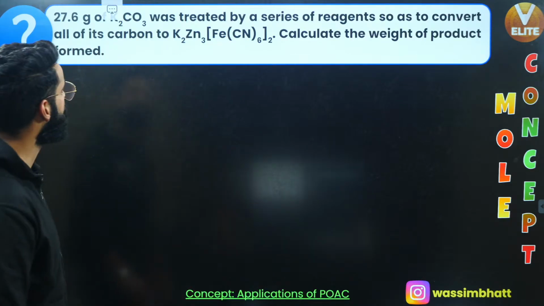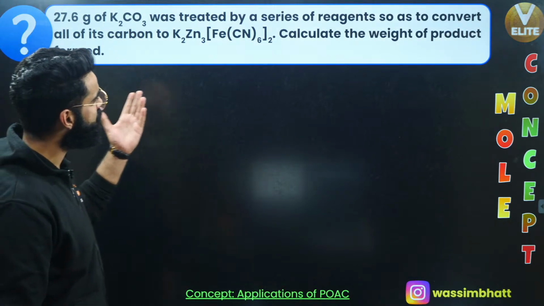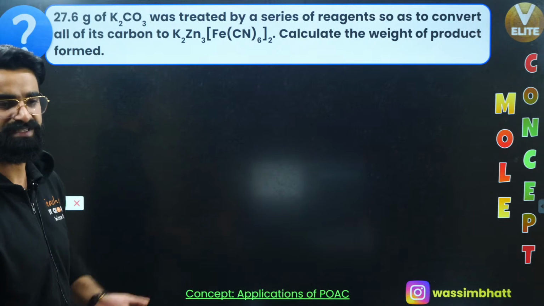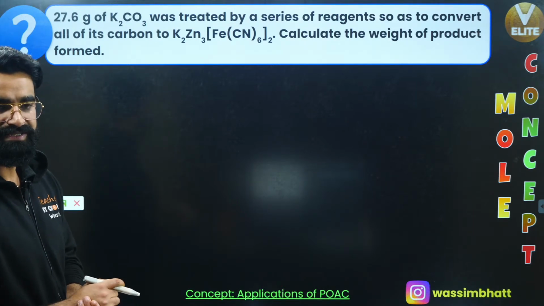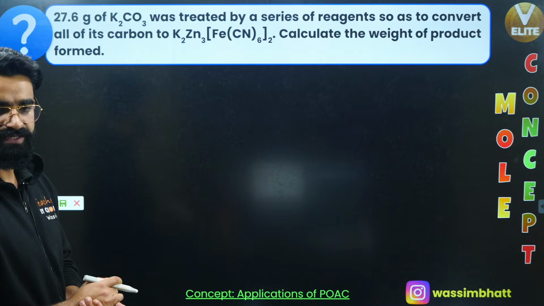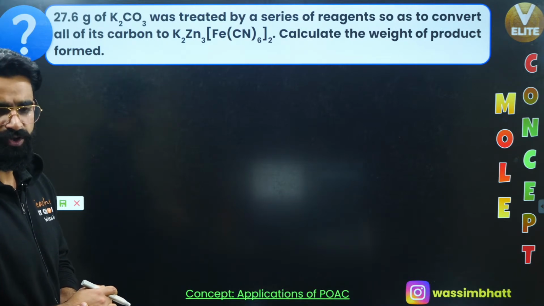This is one more question over here. This question is based on the principle of atom conservation, POAC method. Now, 27.6 grams of K2CO3 was treated by a series of reagents so as to convert all its carbon to K2Zn3[Fe(CN)6]2. Calculate the weight of product formed.